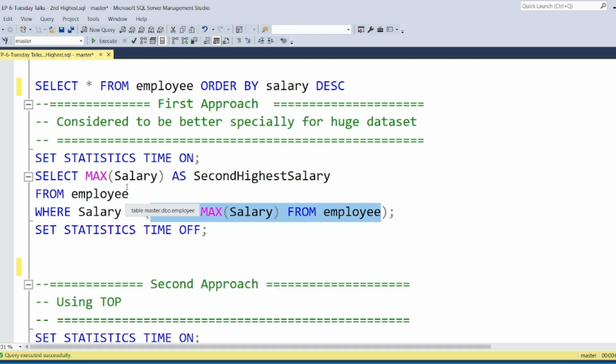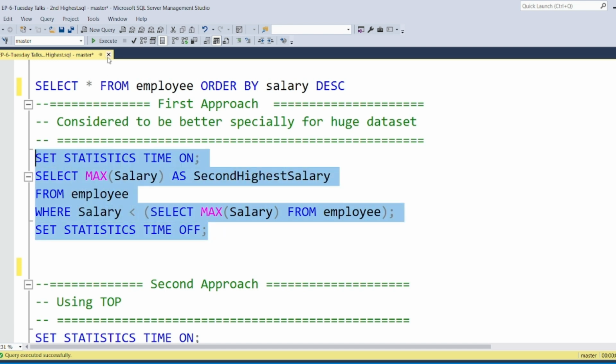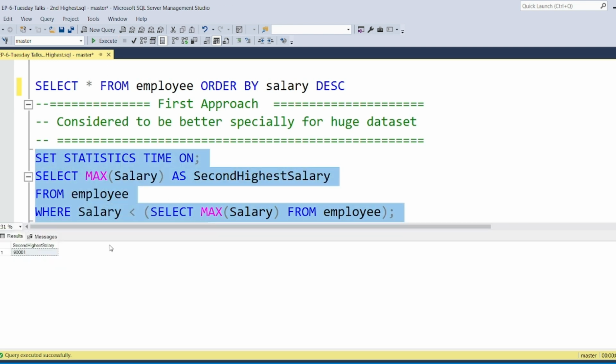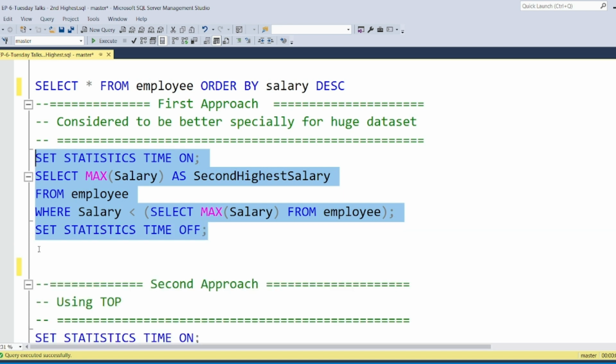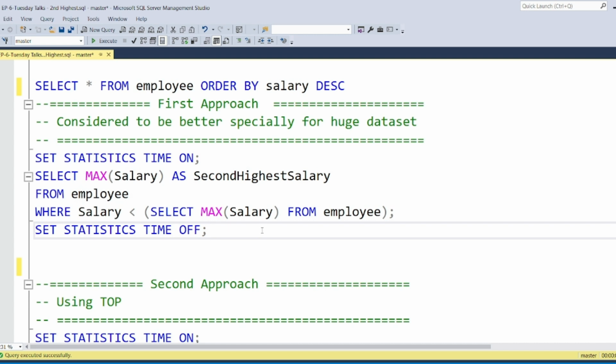But what you are trying to say is, you are selecting the maximum salary from the employee, but this should be less than the maximum salary of the employee. So just consider I'm putting 1 lakh here. The second highest salary will be automatically calculated. Let's execute this, and you see that 90,001 is shown as the second highest. So this is the simplest example using subqueries. Make sense? Let's go and see the second approach.